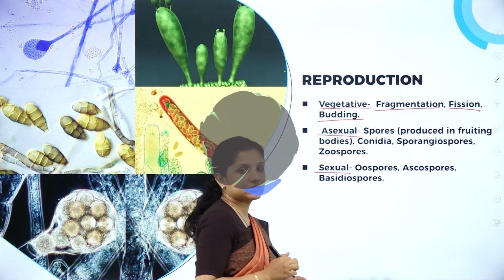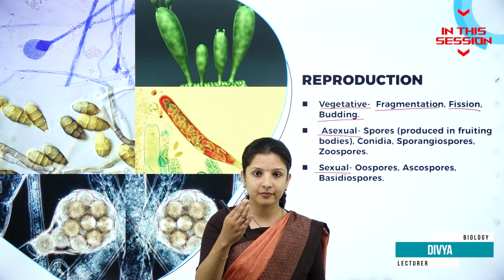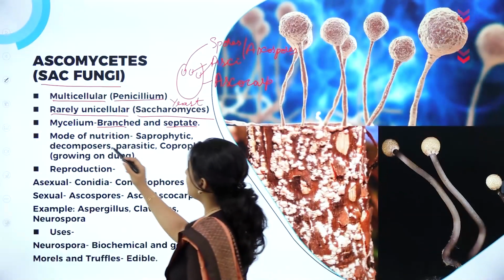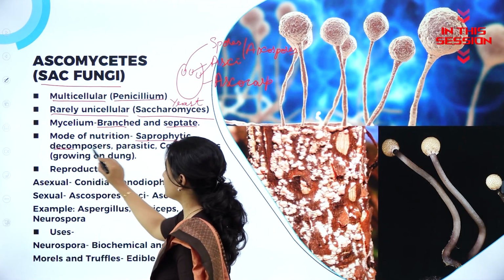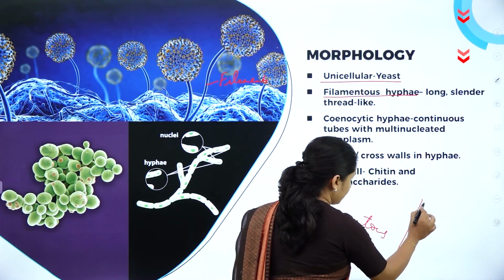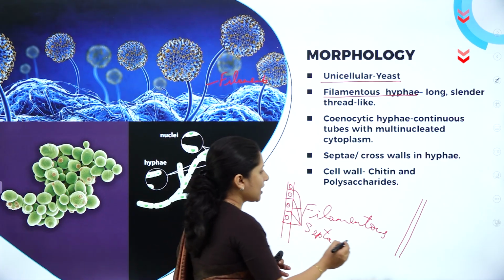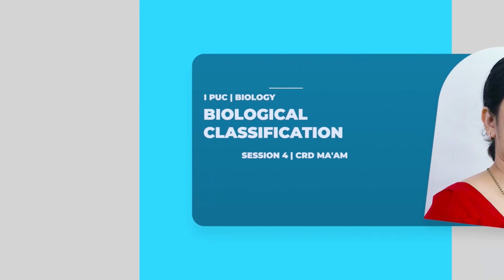So fragmentation is nothing but the hyphae will break into smaller bits of fragments, and each fragment will develop into a new organism. And their mode of nutrition is they are saprophytes, they are decomposers, they are parasitic, and they are coprophilous. So some of the hyphae in fungi do not have septa or cross walls. So what happens here is inside the hyphae, the cytoplasm is there.